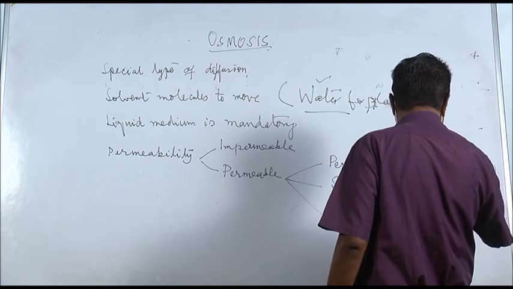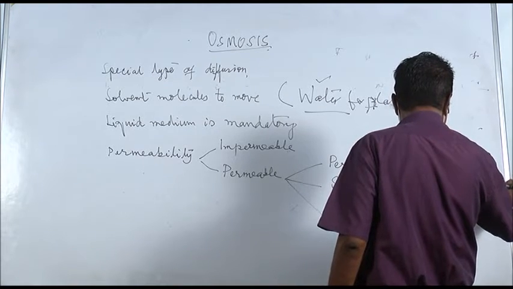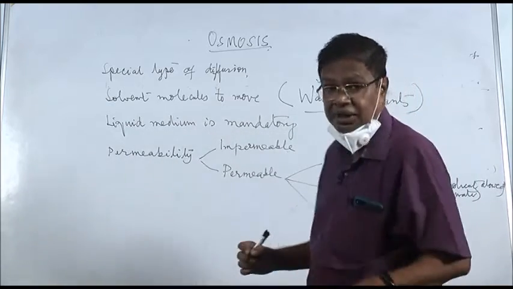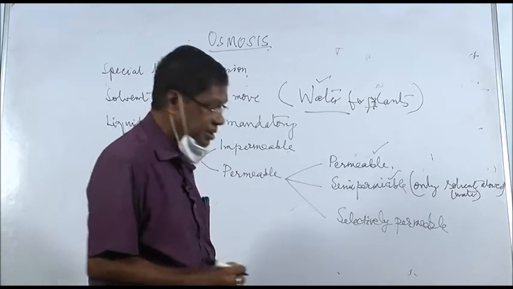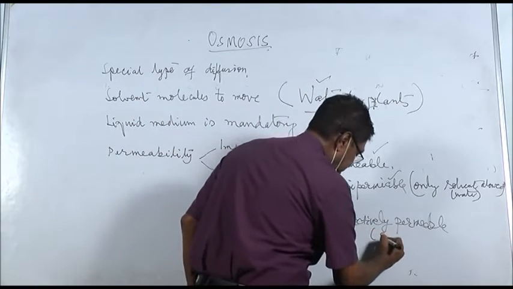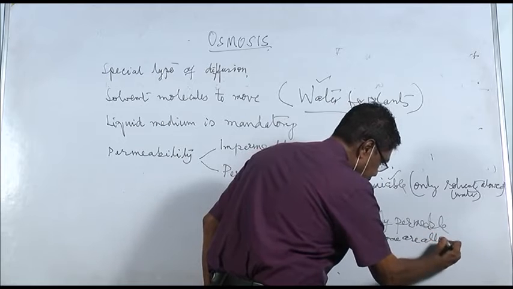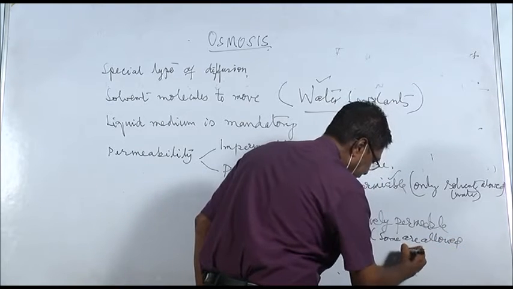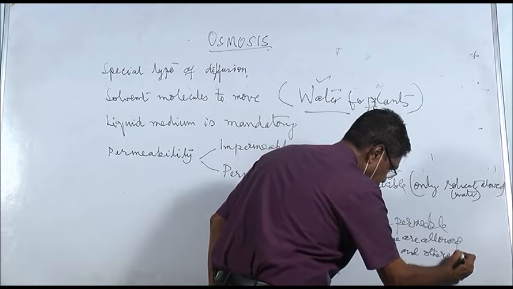That is, here we are considering water allowed. Only solvent is allowed. That is semi-permeable. Selectively permeable is some are allowed and others not allowed.